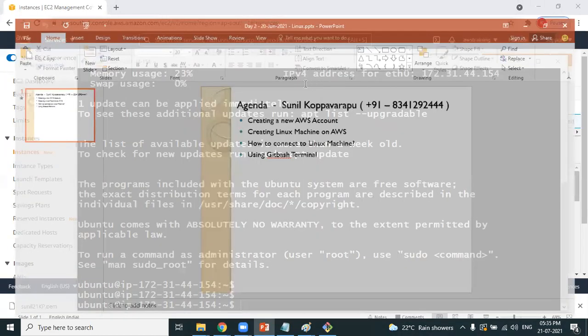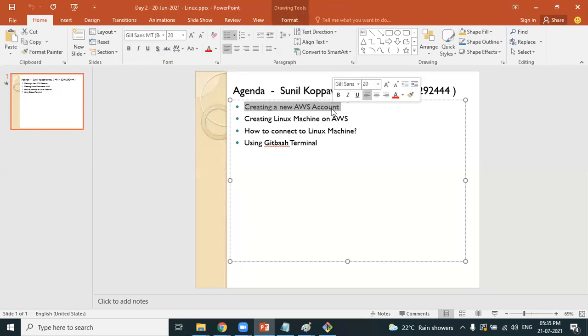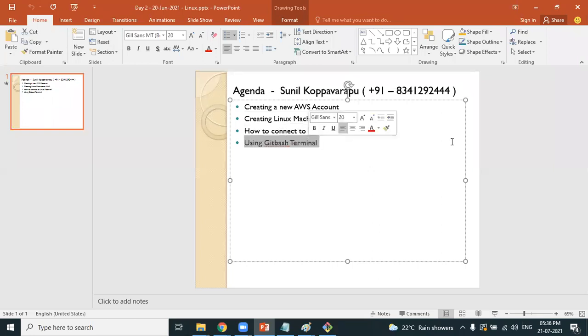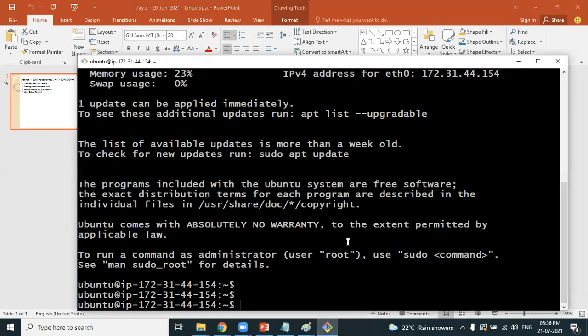Where are we in our agenda? You know how to create a new AWS account now. Not just creating an AWS account, you know how to create a Linux machine on AWS. You know how to connect to the Linux machine. The terminal we used for connecting is Git Bash, and using this terminal you have successfully connected to the Linux machine. Now you can learn Linux.